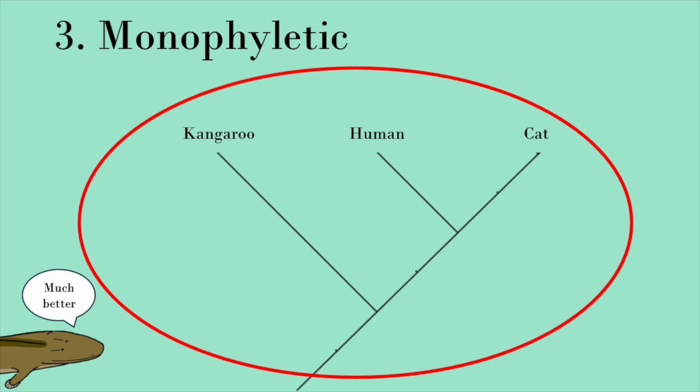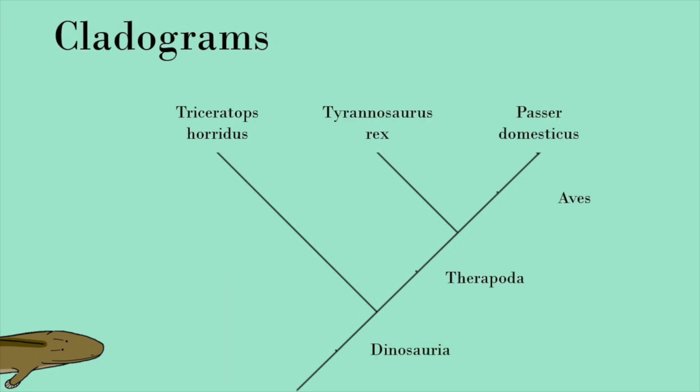Non-monophyletic groups are usually rejected in this system of classification. A specific clade can be defined by stating that it includes a common ancestor of two organisms and all its descendants. For example, the clade Dinosauria is sometimes defined as the common ancestor of Triceratops horridus and Passer domesticus, the house sparrow, and all its descendants.